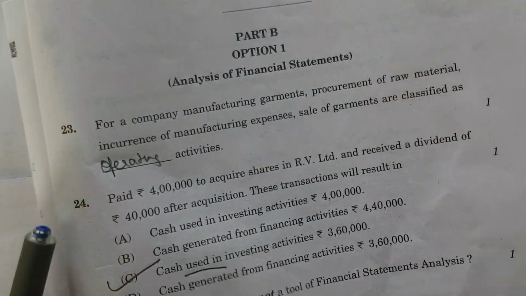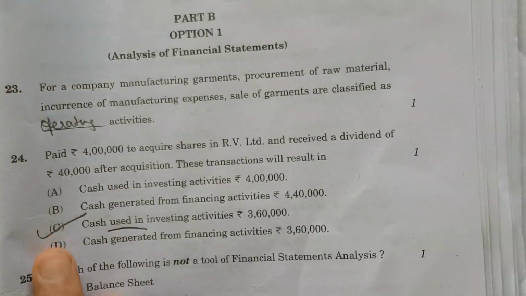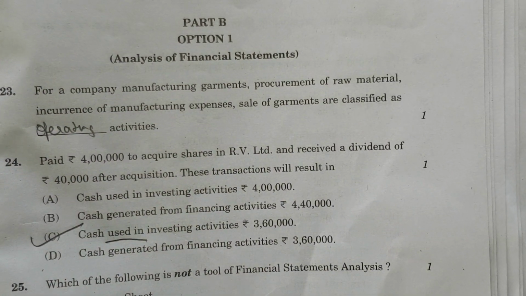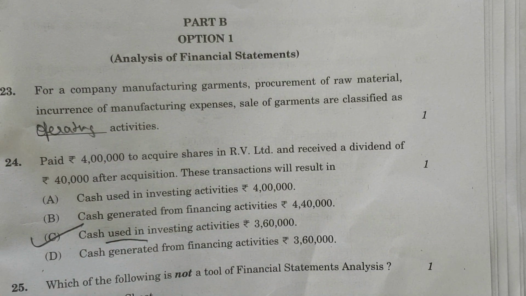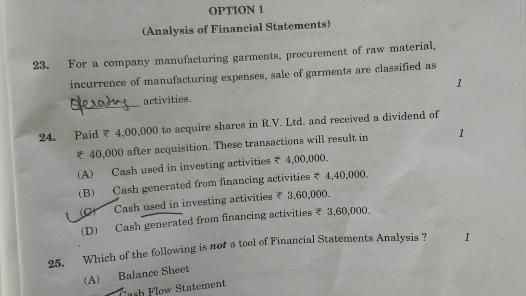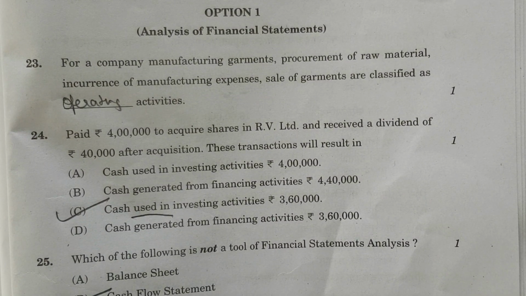This is Part B now. First question: for a company manufacturing garments, procurement of raw material, incurrence of manufacturing expenses and sale of garments are classified as operating activities. All are operating activities.